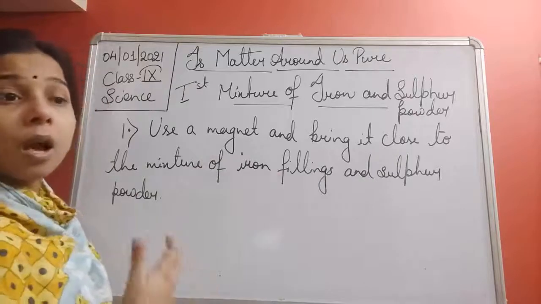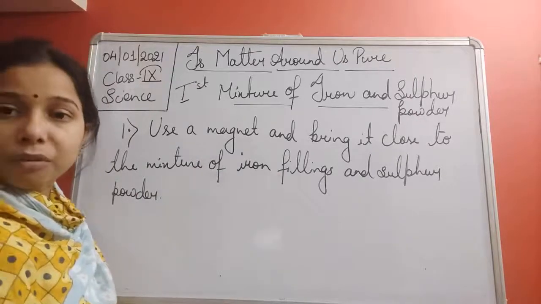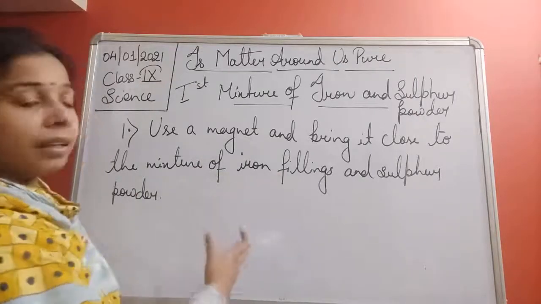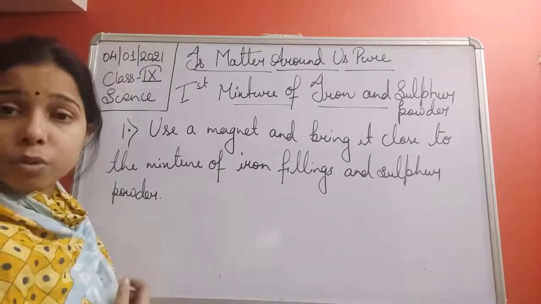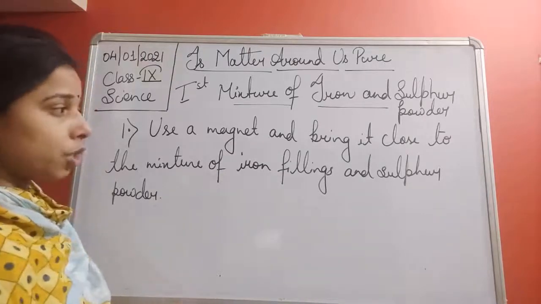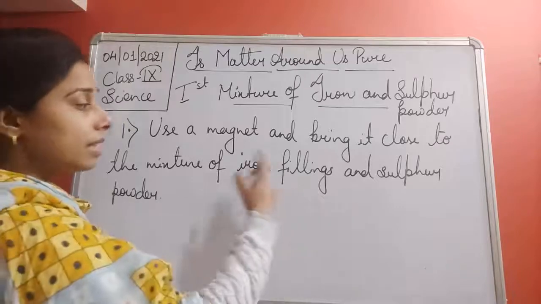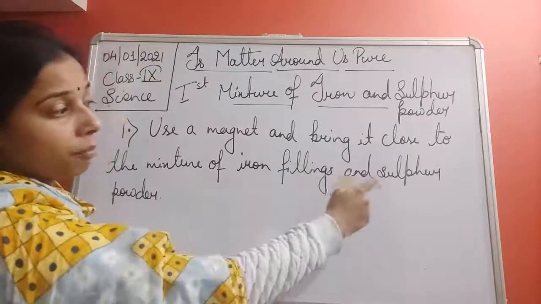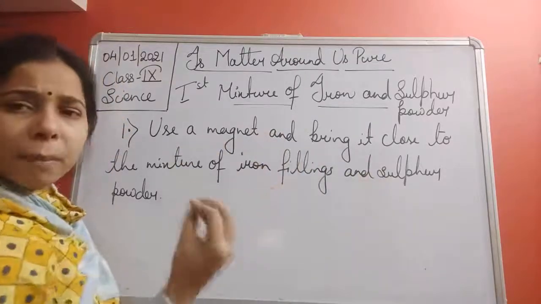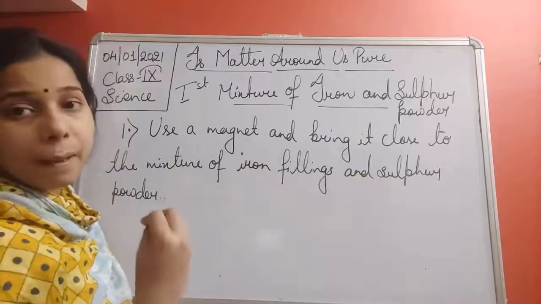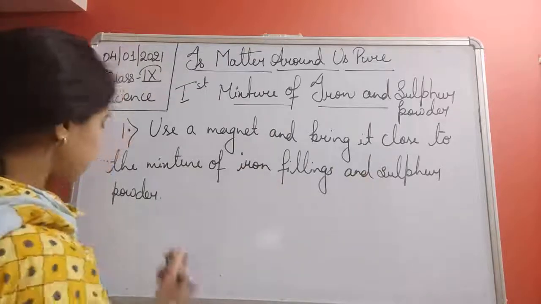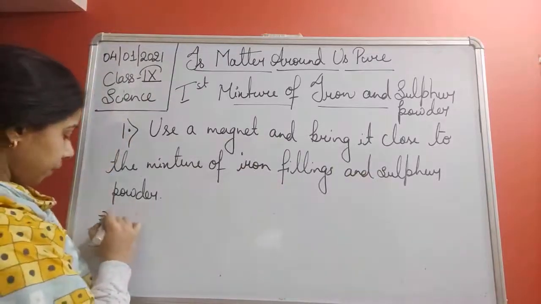It means it is not going to be attracted to the magnet. But the iron filings will get attracted towards the magnet, and due to this we are able to separate the iron filings from the sulfur powder by a simple physical means. Okay, so we can write it here.